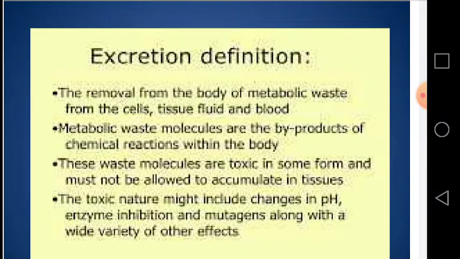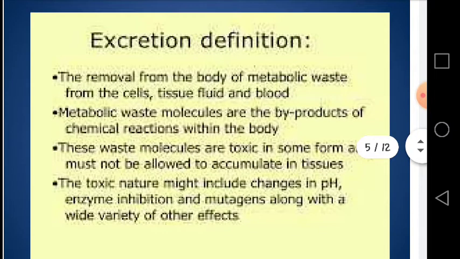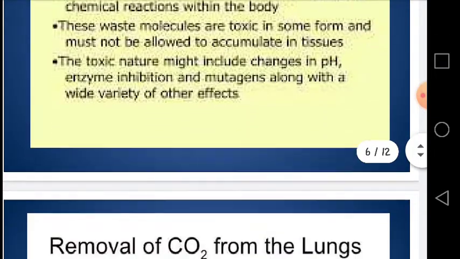Metabolic waste molecules are the byproducts of the chemical reactions within the body. These waste products are toxic in some form and must not be allowed to accumulate in the tissues. The toxic nature might include changes in the pH and enzyme inhibition, and that's why these must be removed from the body, and their removal from the body is called excretion.